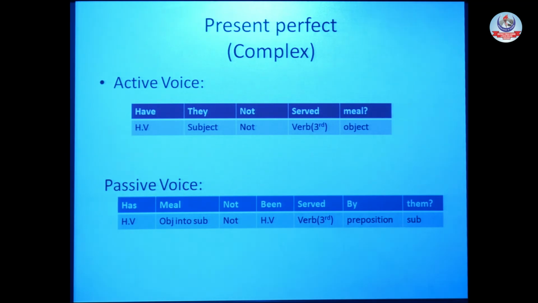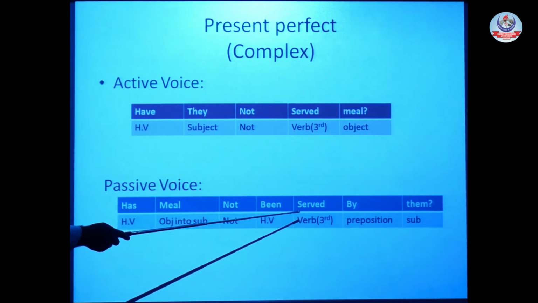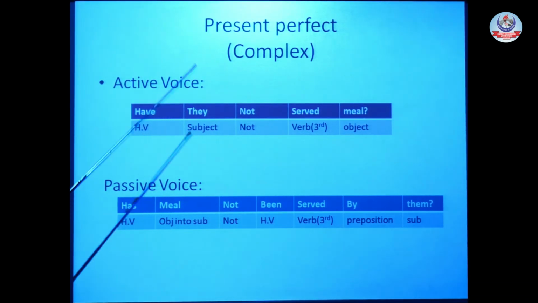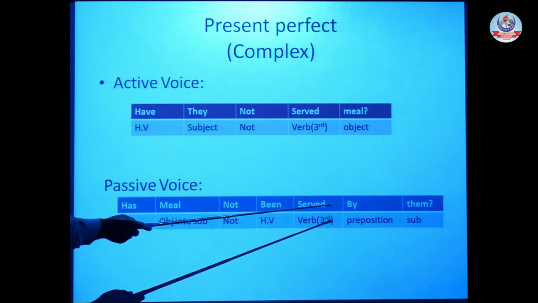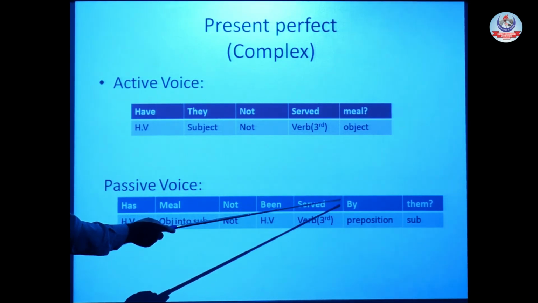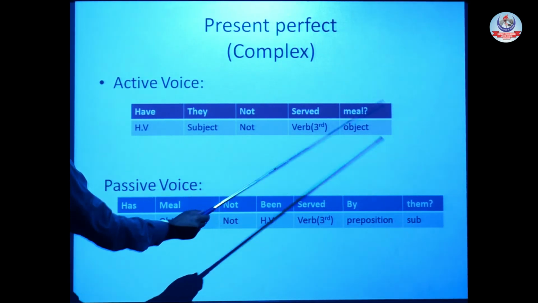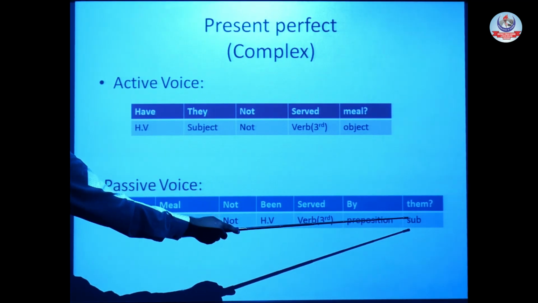Now let's have a bird's eye view over the rules of active voice and passive voice. The first rule is object into subject. Our second rule is the third form of verb, which is always used in all tenses. Our third rule is addition of by, and our last rule is subject into object.